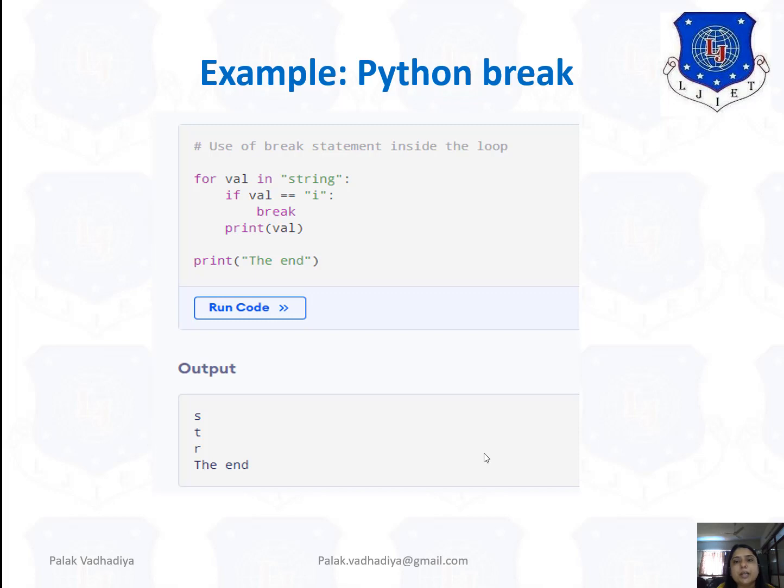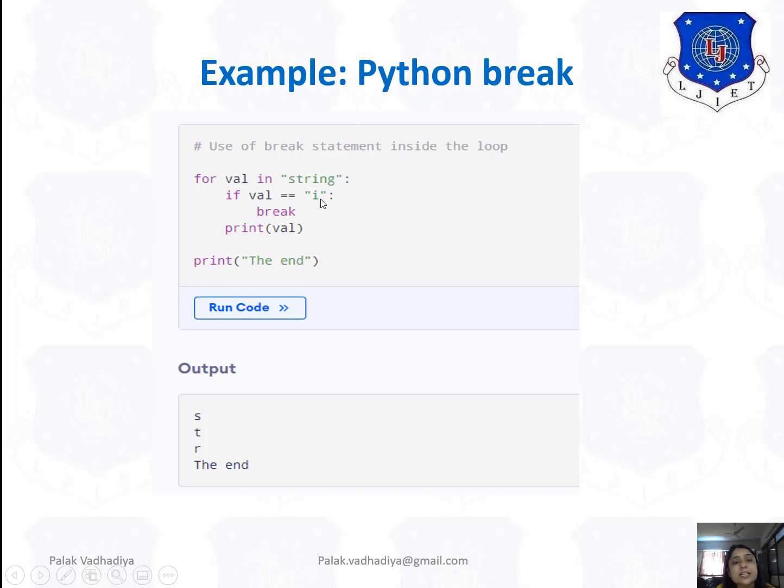See how we will use the break command in Python. See here one simple code. First of all, the value in string. So one by one it will take each character. First it will take S, then T, then R, then I, N, G like that. Here it will check.